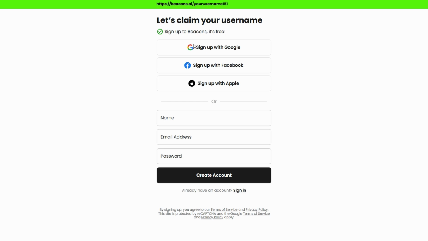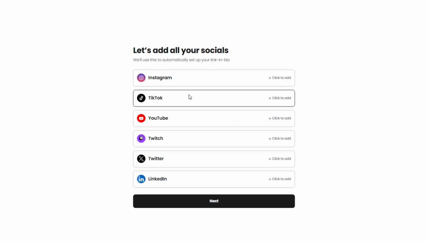Now comes the exciting part. Beacons.ai will invite you to link your social media accounts. This step is optional but highly recommended. For instance, if you're a TikTok creator, linking your account lets Beacons.ai pull in your profile picture, follower count, and recent content automatically. This feature streamlines the setup process, making it quick and easy to create a polished and cohesive profile. Whether you're a business owner, influencer, or content creator, this seamless integration ensures your Beacons.ai page reflects your brand effortlessly.